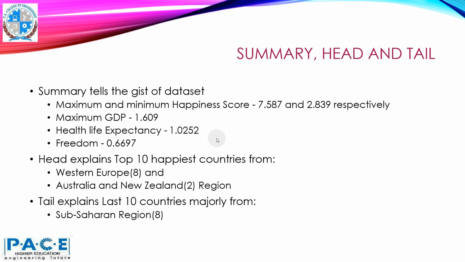Health life expectancy was 1.0252. Freedom 0.6697. Head explains the top 10 happiest countries. So out of that, 8 were from Western Europe and 2 were from Australia and New Zealand. Tail explains the last 10 countries and the majority is from sub-Saharan regions, 8 from that.